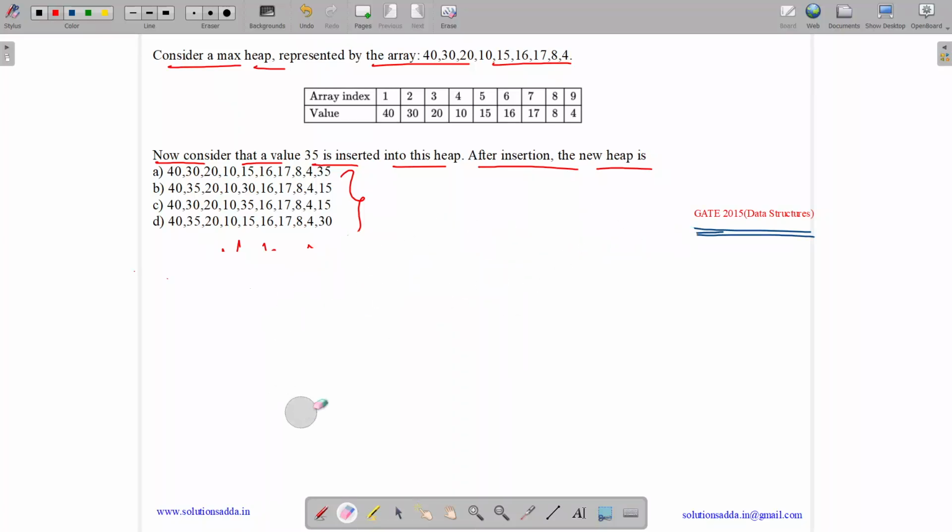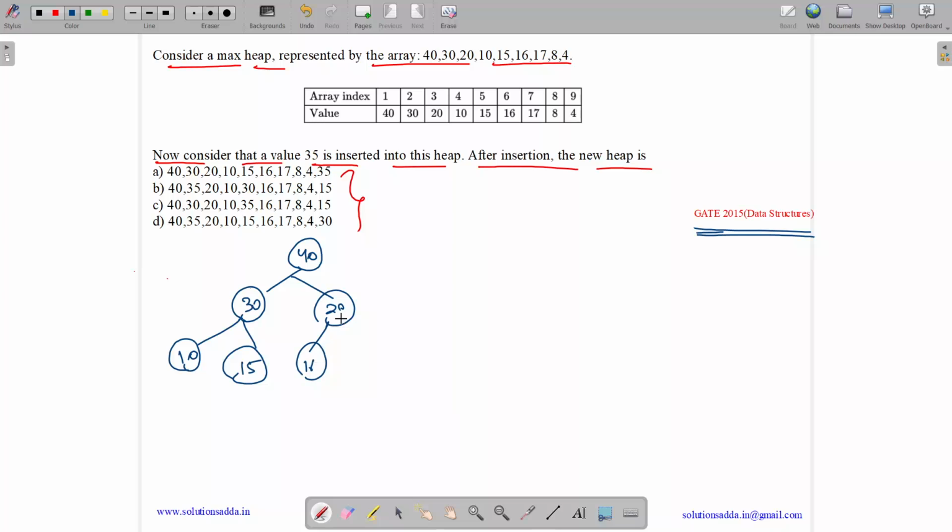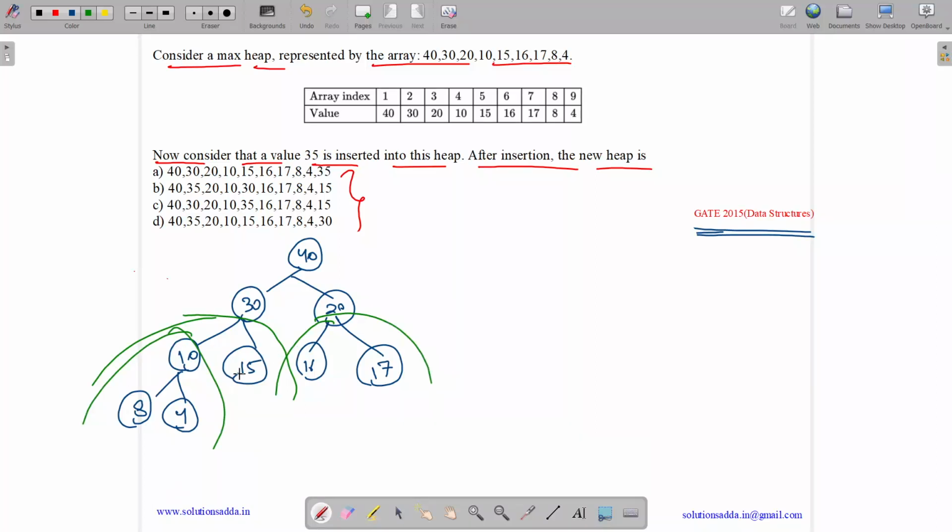Here we have 40 at index 1, then 30 at index 2, then 20, 10, 15, 16, 17, 8, 4. Let's first see whether it's a max heap or not. 40 is greater than everything, yes. 30 is greater than all these, yes. 20 is greater than all these, yes. 10 is greater than all these, yes. So it's a max heap.